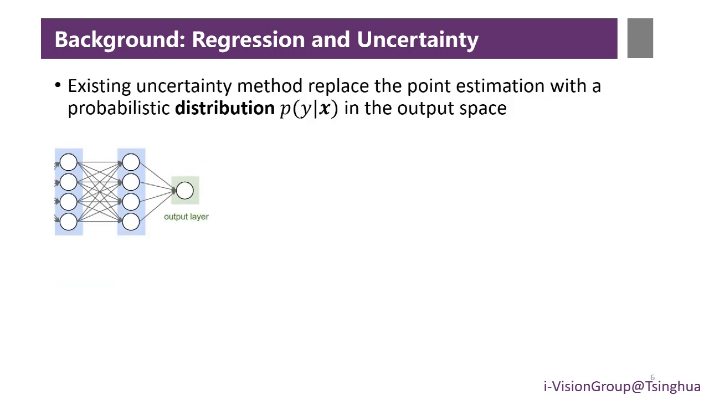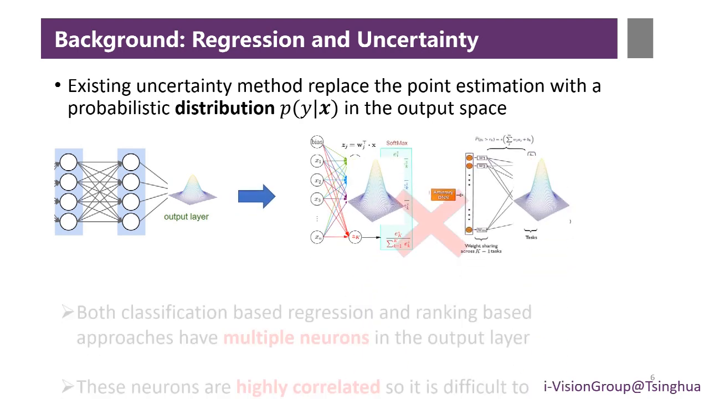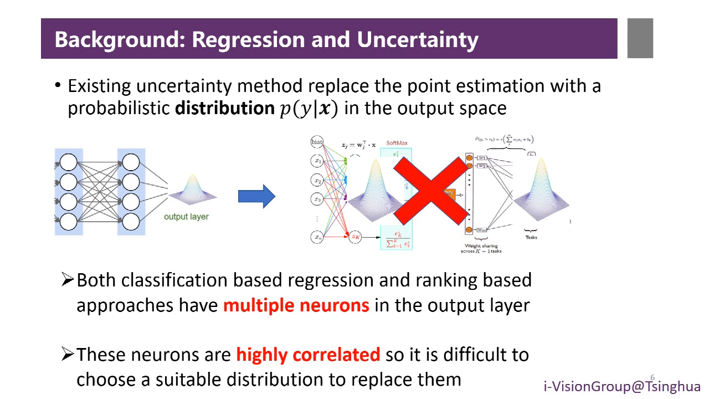Meanwhile, the existing uncertainty method replaces the point estimation with a probabilistic distribution in the output space. Although this strategy can be applied for the direct regression method, it cannot be applied for classification-based regression and ranking-based approaches. Both classification-based regression and ranking-based approaches have multiple neurons in the output layer. These neurons are highly correlated, so it is difficult to choose a suitable distribution to replace them.